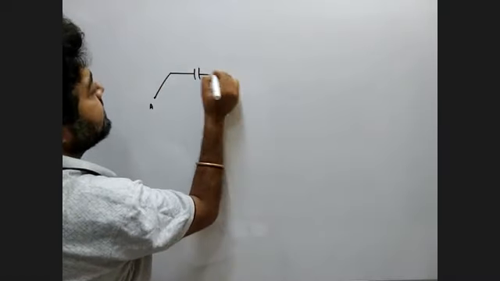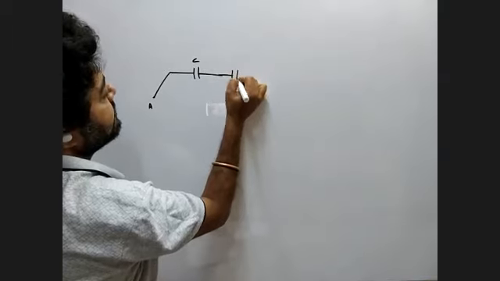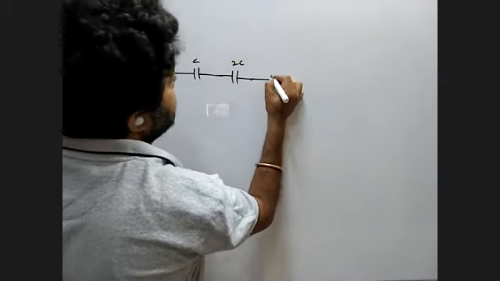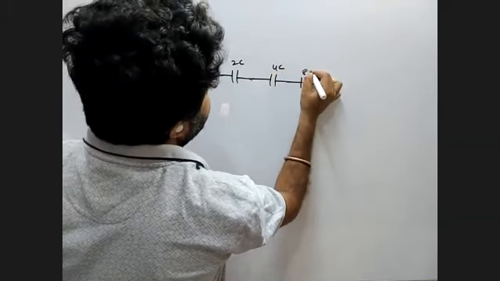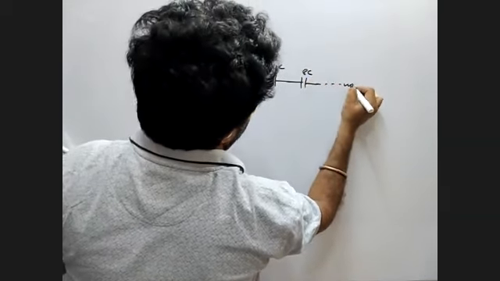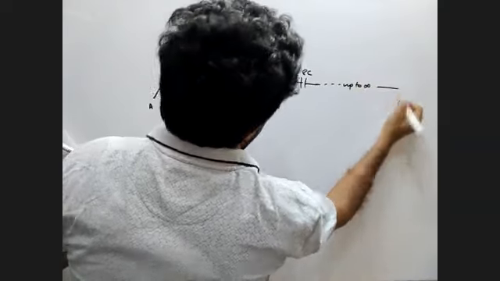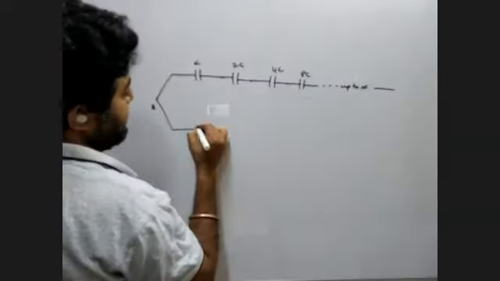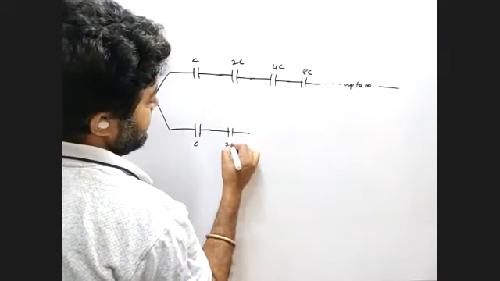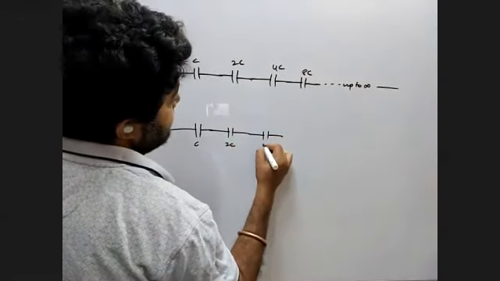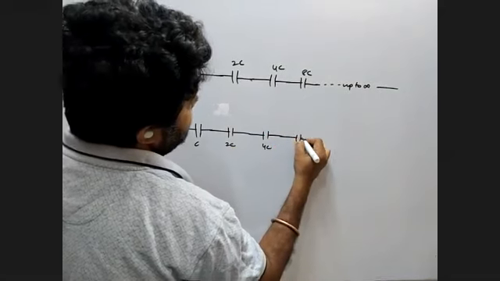3 क्लास तो कम से कम लगेगा ही। सो A is 1 point, C, then you have 2C, then you have 4C, then you have 8C, up to infinity. Here you have C, here you have 2C, here you have 4C, 8C.